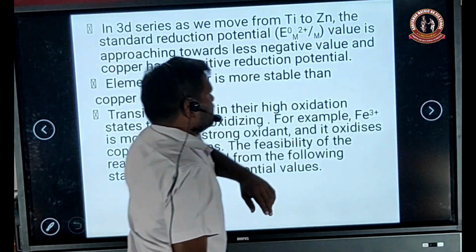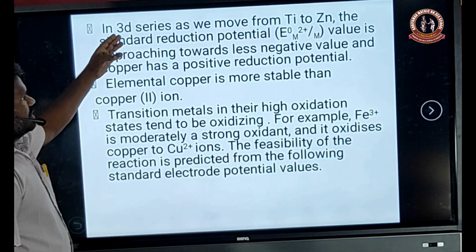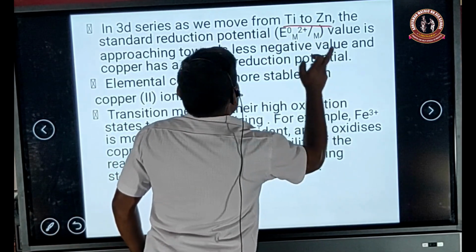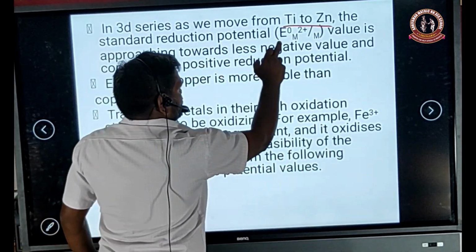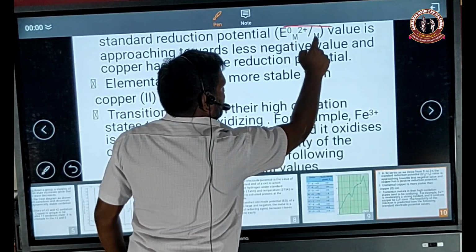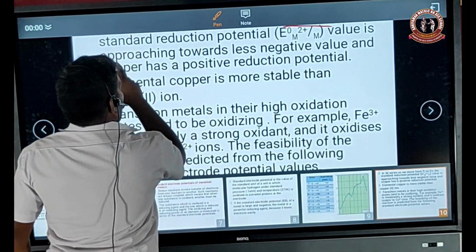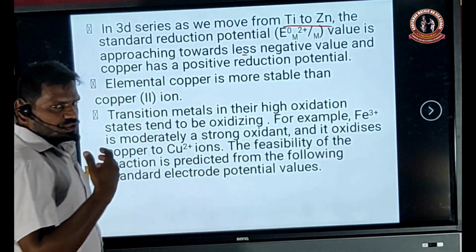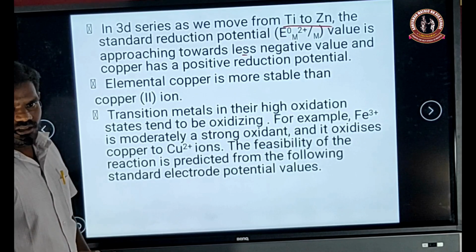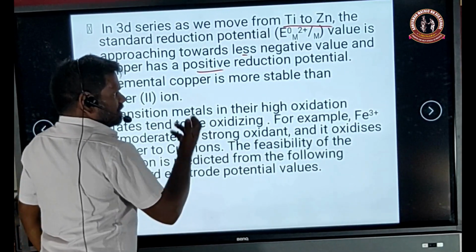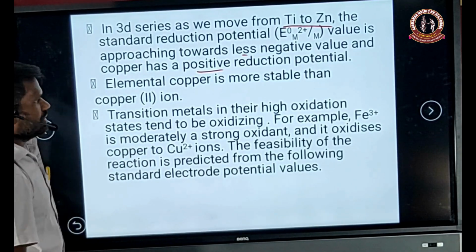Okay, students. The next one: in the 3d series, as we move from titanium to zinc, the standard electrode potential E0 value of M2+, that is the metal ion, to the metal is approaching a less negative value. Less negative value means the oxidizing power increases, and copper has a positive value, that is, oxidizing agent potential.